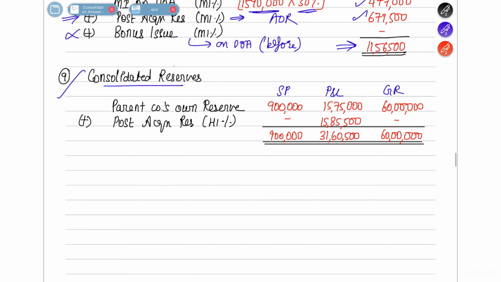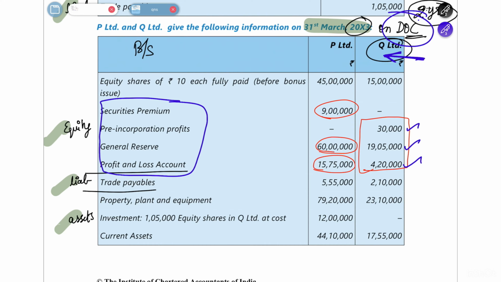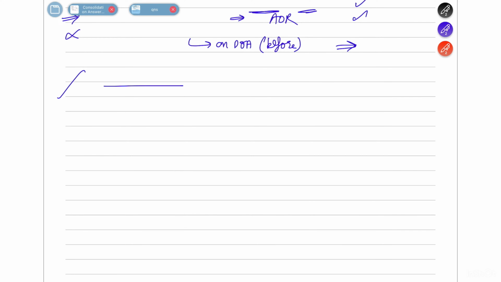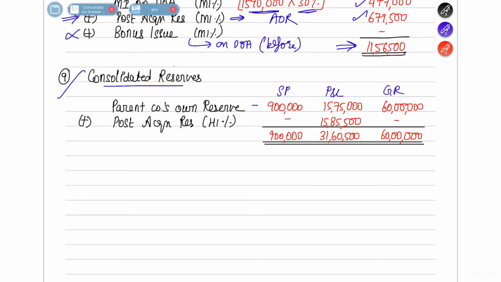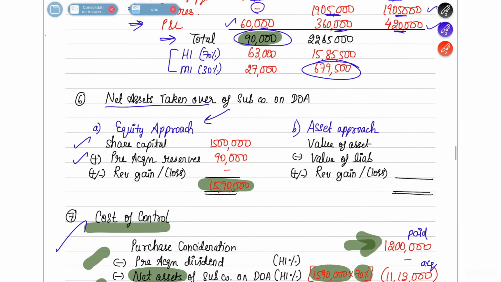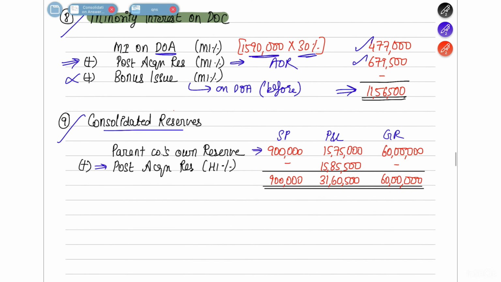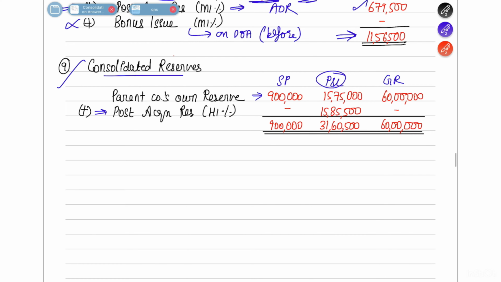Next is consolidated reserves. There are 3 reserves in the holding company: securities premium, general reserve, and then the P&L account. So you write all of those balances here. And what is the post acquisition reserve which relates to holding interest? It is 15,85,500. So this 15,85,500 you club with the P&L account.